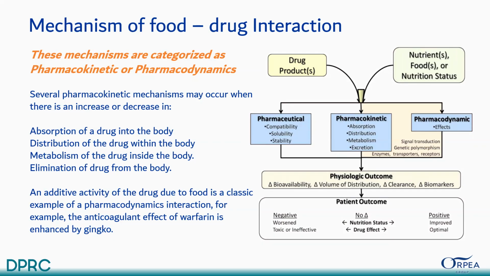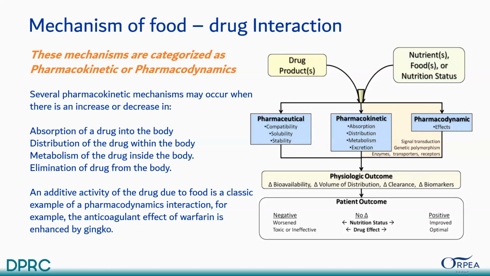And in pharmacodynamics, there is signal transduction, genetic polymorphism, enzyme blockage, or increasing transporters and receptors. In these three categories, the response of the drug and the food will come.